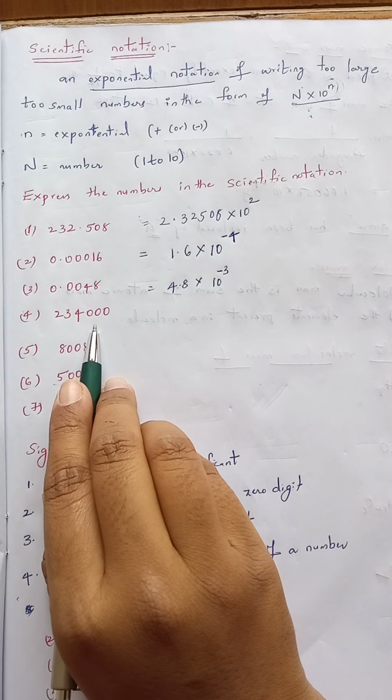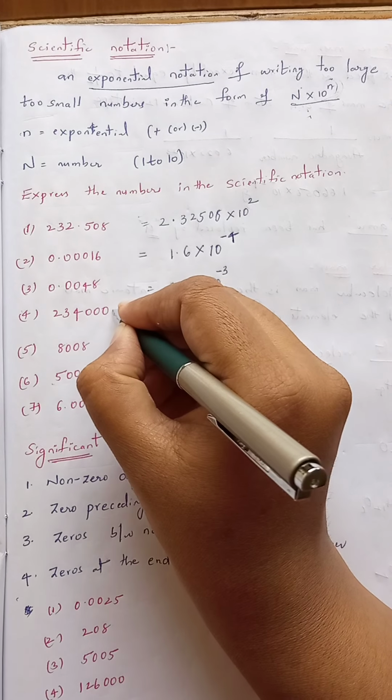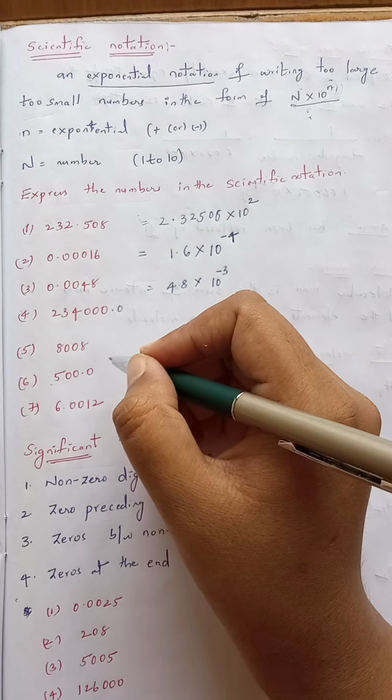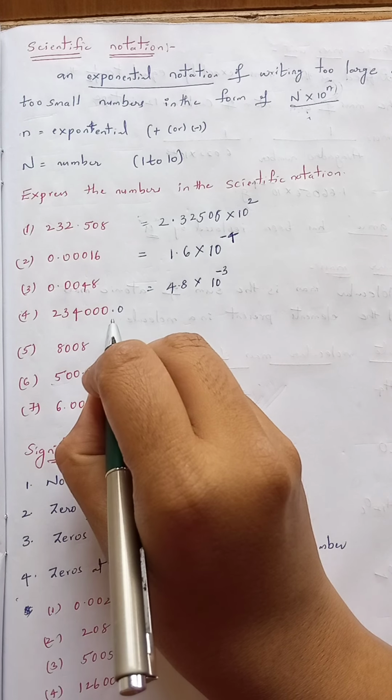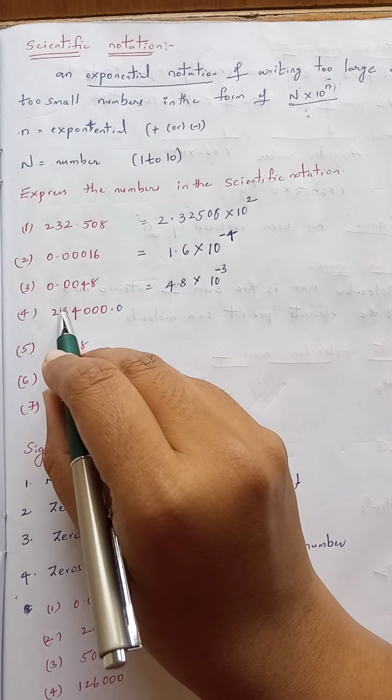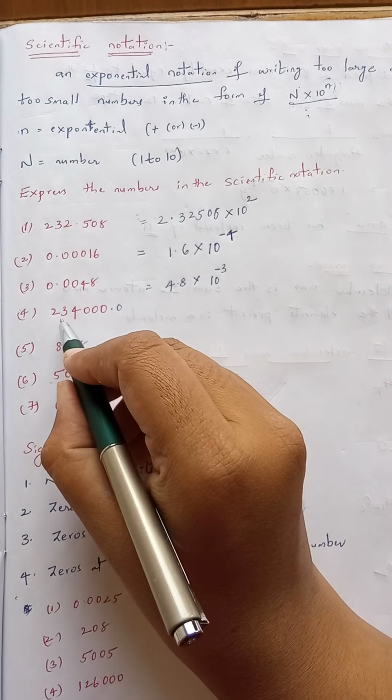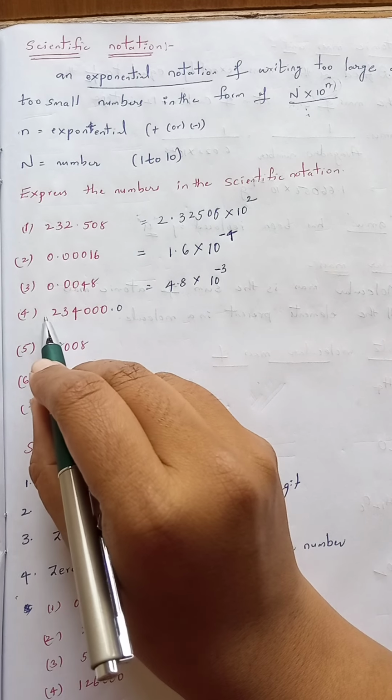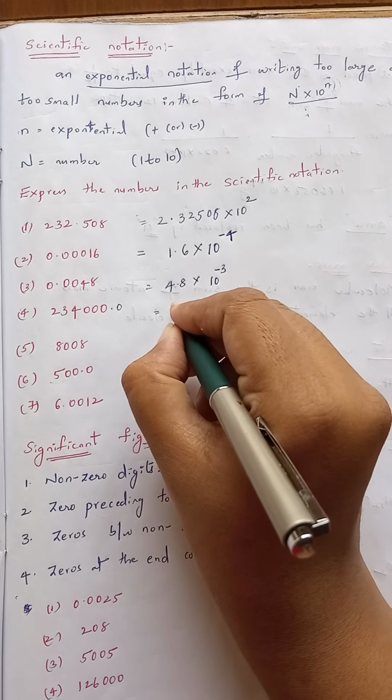234,000. There is no point, which means we can also write it in the form of 234,000.0. Right? The point is now here. When you make this point move exactly towards the left side, that is between 2 and 3.